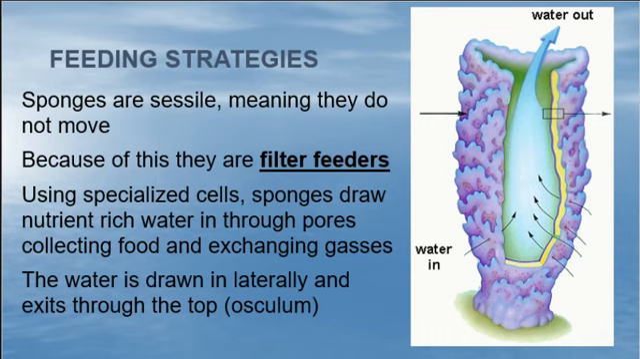So they are filter feeders. That's what you're writing in feeding strategies. They are filter feeders. Using specialized cells, the sponges draw water in laterally from the sides through those pores, remember, porifera. They collect food, they exchange gases, including oxygen. They get rid of CO2. They're going through cellular respiration just like we are. They're breathing, if you will, just underwater. Okay? The water is drawn in laterally and exits through the top. That's called the osculum at the top. Some sponges, it's a little more obvious than others.